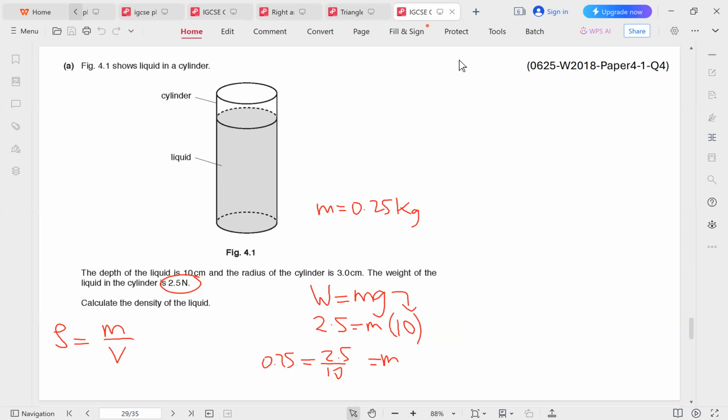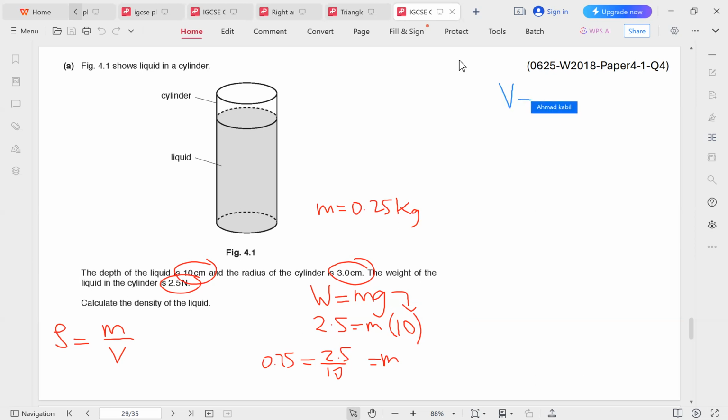However, we are given the length and the radius. So the radius of the cylinder is 3, and the depth of the liquid is 10 centimeters. We can work with centimeters here because we can just write the final answer in centimeters since we're not given a specific density with a specific unit. So we don't need to do any conversions.